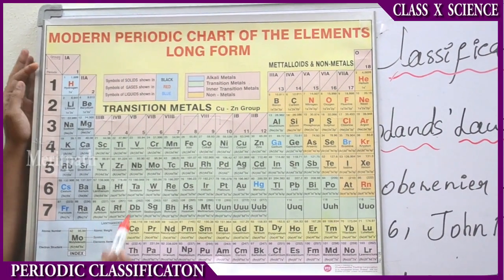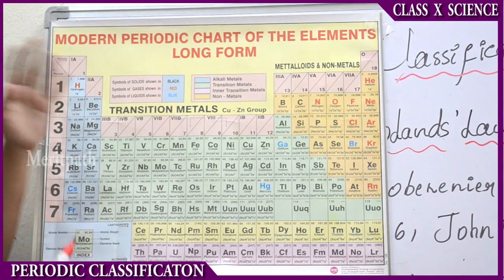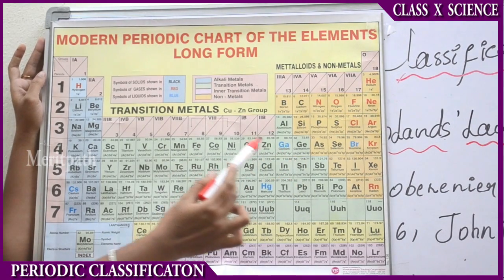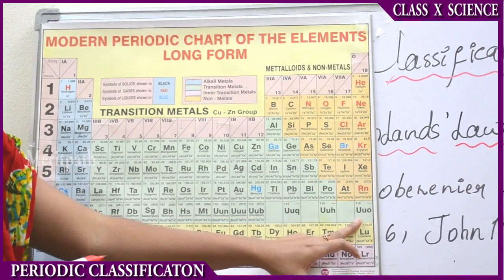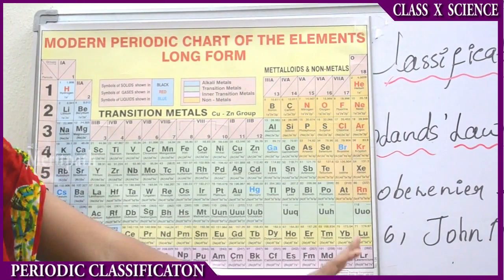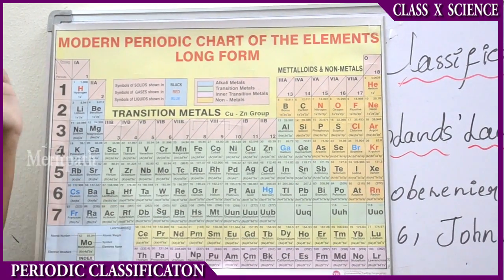In the first shell, that is the K shell, we see the hydrogen and helium elements. And in the second shell, lithium, beryllium, boron, carbon, nitrogen, oxygen, fluorine and neon. In this, you will observe that these are the inert gases. This is the last column, in which you observe the inert gases in the periodic table.